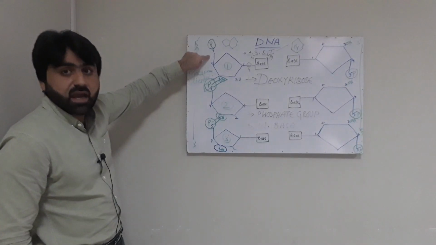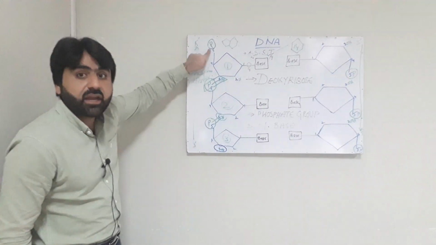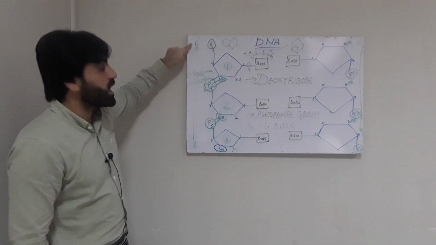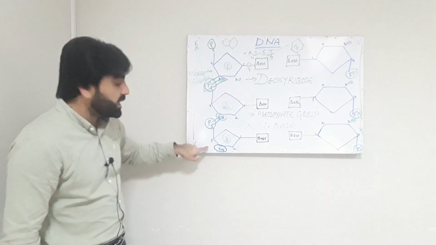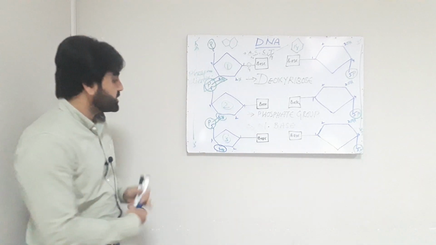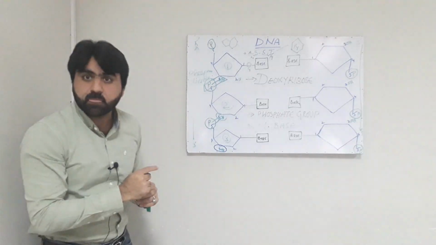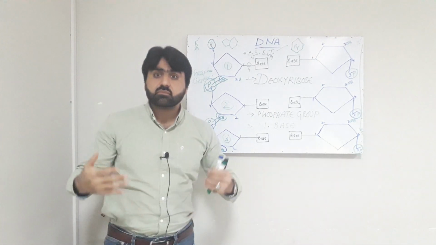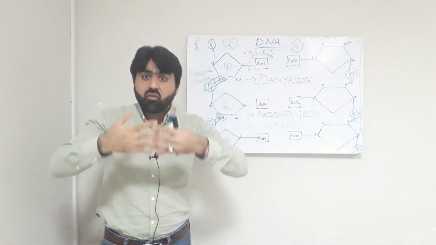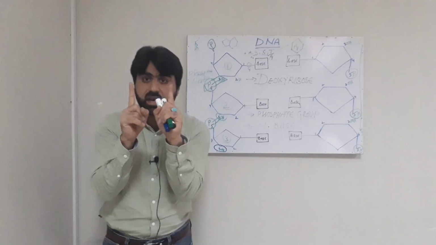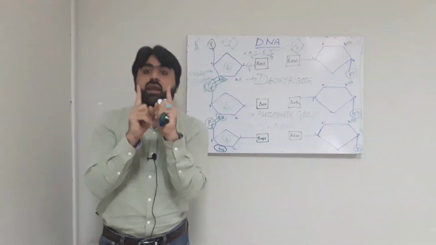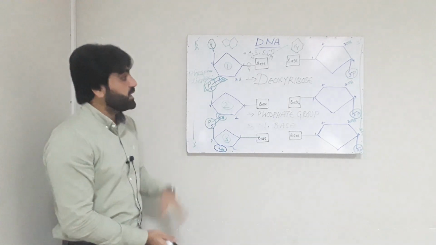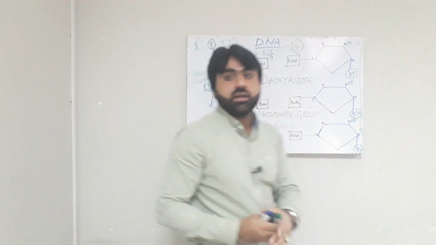And you can see that at the upper end there will be a free phosphate group at carbon number 5 for further bonding. So therefore this end is known as the 5' end, and the orientation of this DNA strand is 3' to 5'. Now this is one strand of DNA. Now we know that DNA is present in the form of a double strand, that there are always two strands which are attached to each other, and the structure of these two strands is known as double stranded DNA. So now we will discuss the other strand of the DNA.